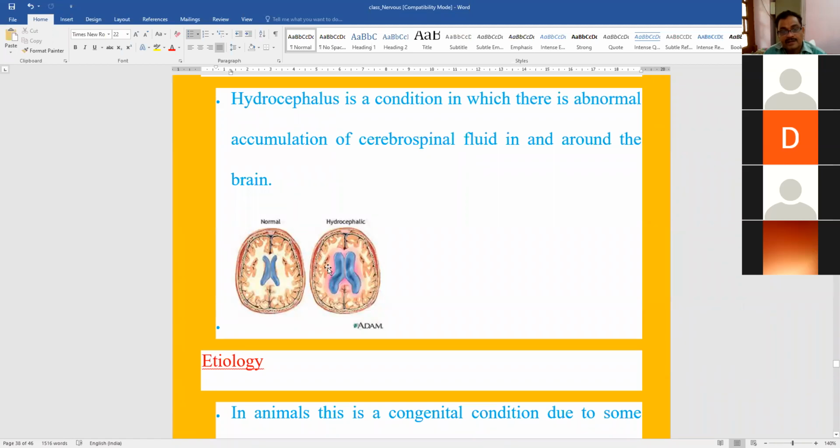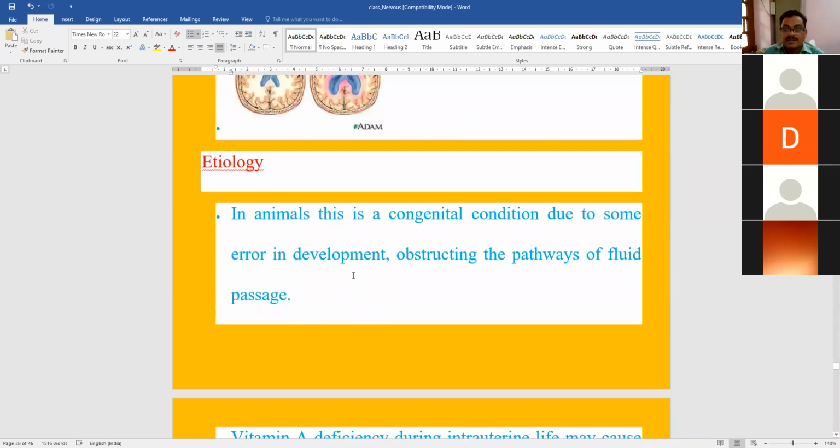Due to enlargement, nearby the cells are showing inflammatory condition, which has been depicted by red pinkish color. So this is normal brain, this is hydrocephalic brain, but this is internal hydrocephalus. The accumulation of CSF in the ventricles is called as internal hydrocephalus. So it can be congenital.